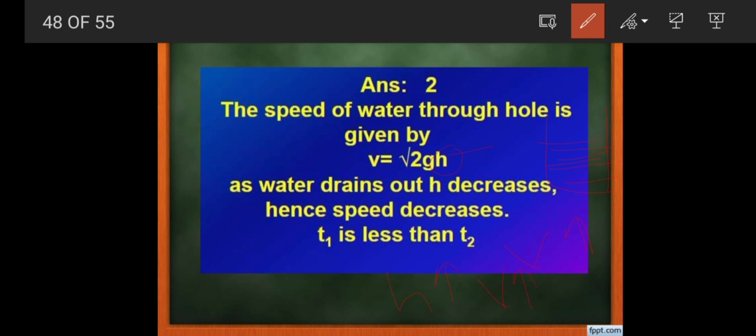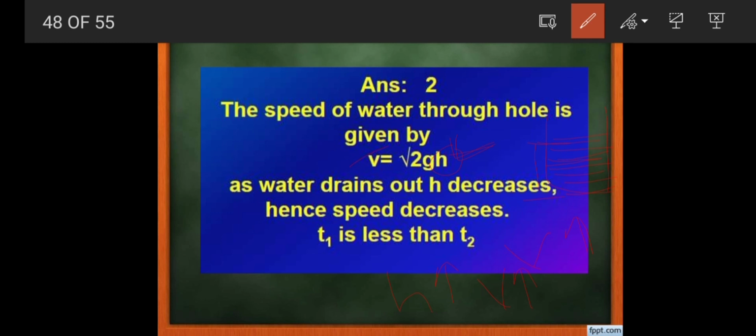In the first case, the time taken t1, which means the time taken to drain out the first 10 liters of water, h will be more because the vessel is filled with 20 liters of water. That's why in the first t1 time the height of the water will be more. That's why v1 will be more. That means the velocity will be more.